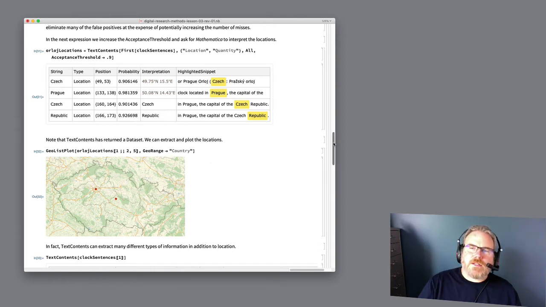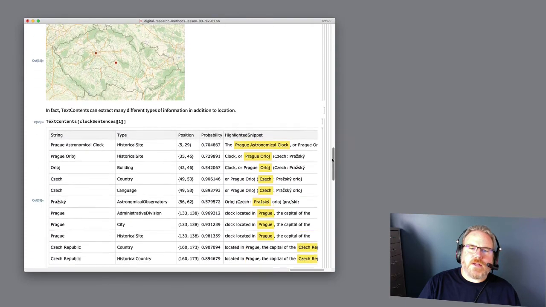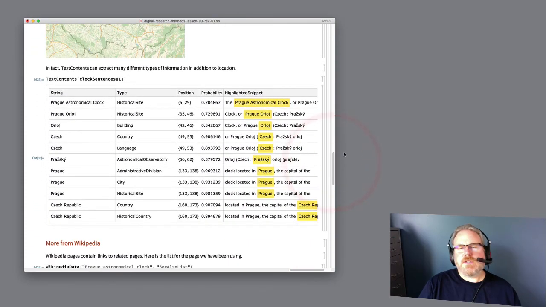In fact, the TextContents command can find all kinds of things in addition to locations. For example, it can find things like historical sites, specific buildings, languages, astronomical observatories, countries, and so on. Each one of these things the system might or might not be right about.